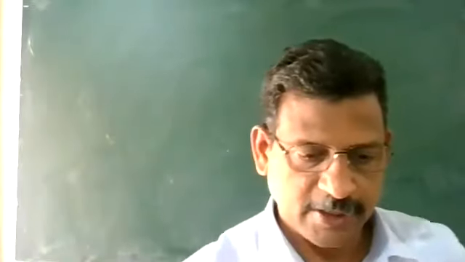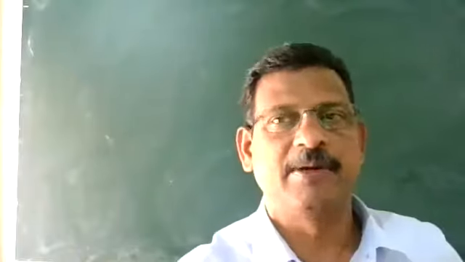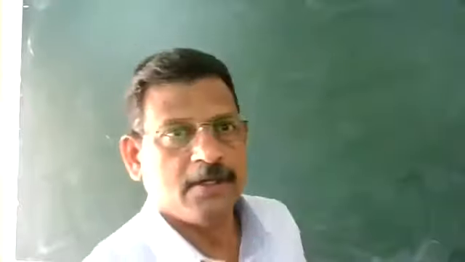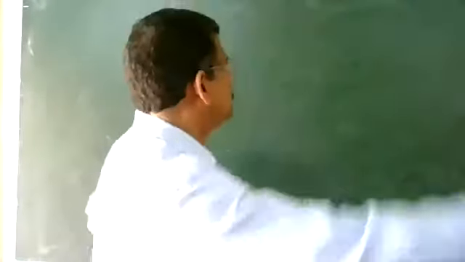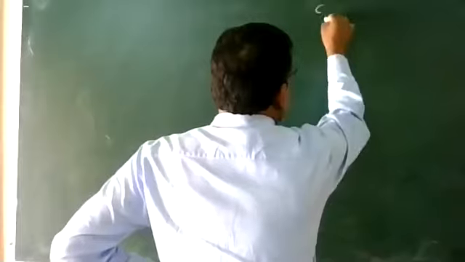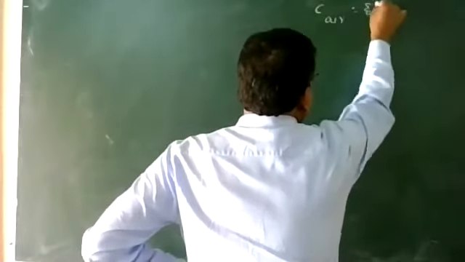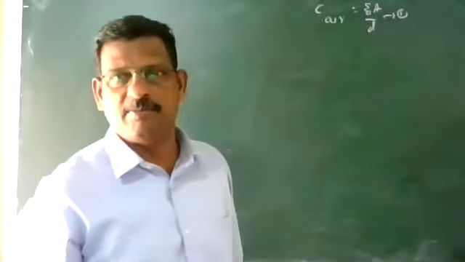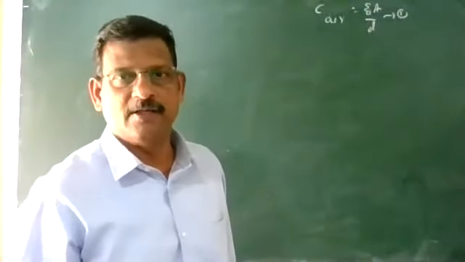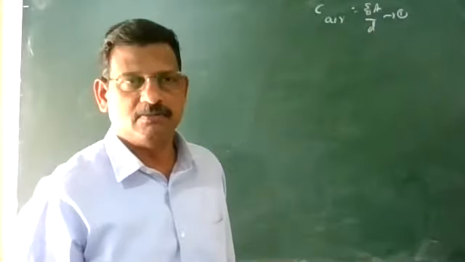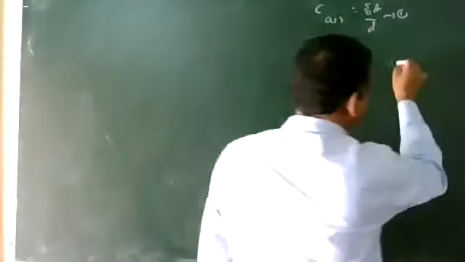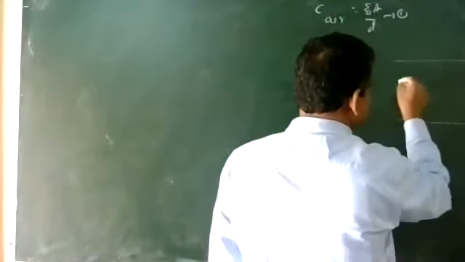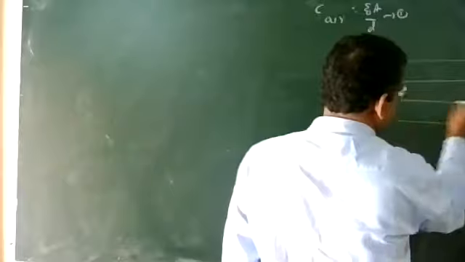The last class we have seen capacitance with the conducting slab in between. If you remember, some part we have already completed. Capacitance in air medium is epsilon 0 A by d. When we place a conducting slab in between, you remember that the electric field inside is equal to 0, over a distance t. The capacitor plates are positive and negative, and you place a conducting slab in between.